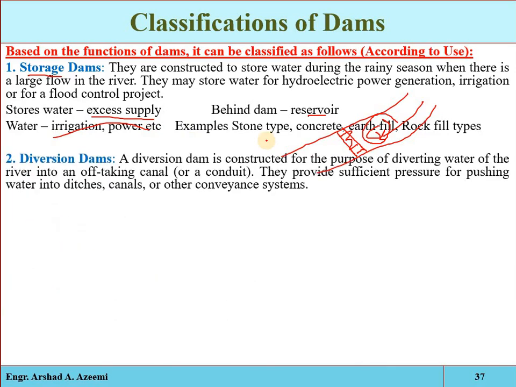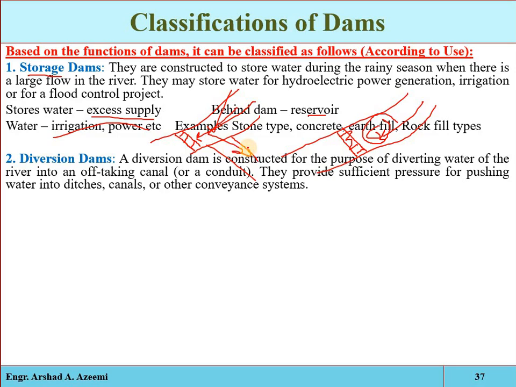Okay, then we have the diversion dam. Now again, suppose the river is perennial, meaning throughout the year some constant and regular amount of water is available in the river, so we will have no need of storing the water and controlling that water. Okay, we will just have to construct a small barrier, a small structure, just to raise the water level at the upstream side and properly divert it into the irrigation canal, properly divert it into the intake structures.